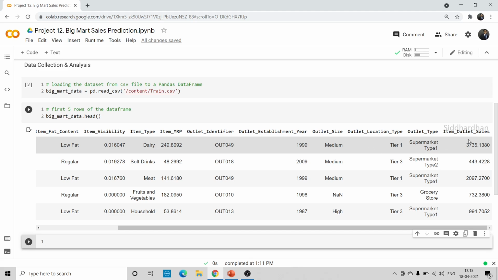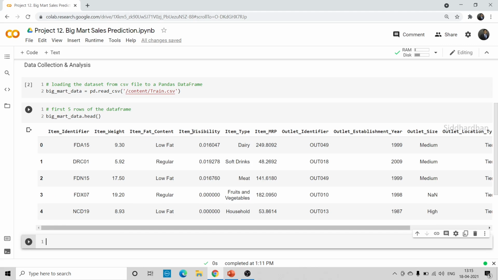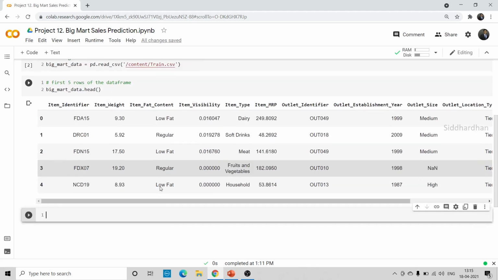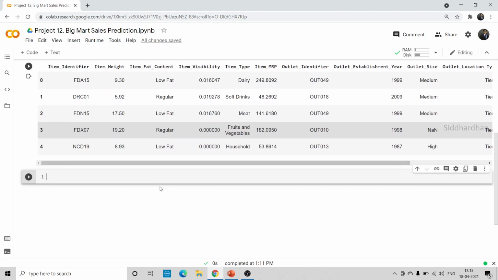As I told you earlier, here we are using the target variable also for our machine learning model. Hence it is a supervised machine learning project. This is our target variable which we are going to predict. I hope you have understood the different features present in this data set. Now we need to understand more about this data set, and do some processing on it before feeding it to our machine learning model.